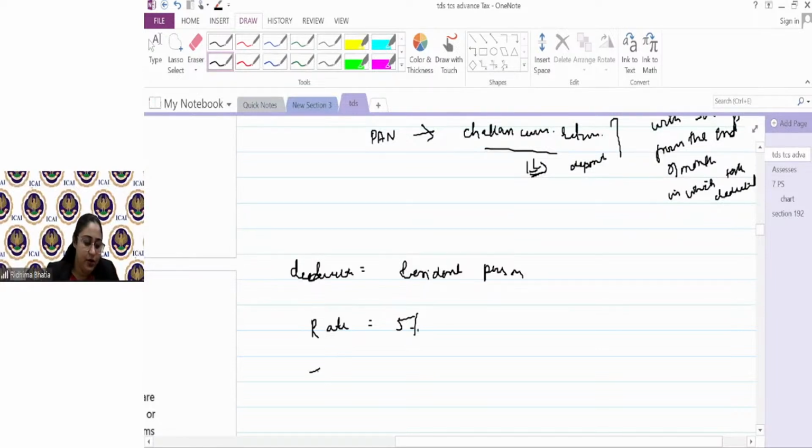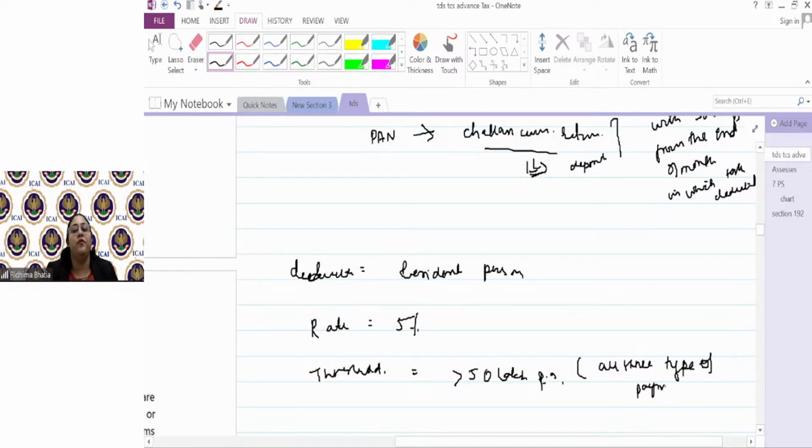And the most technical and nice part is the threshold. Threshold here is 50 lakhs per annum. When the payment is made to a single person of more than 50 lakhs per annum, including all these three types of payment, then you have to deduct the TDS.